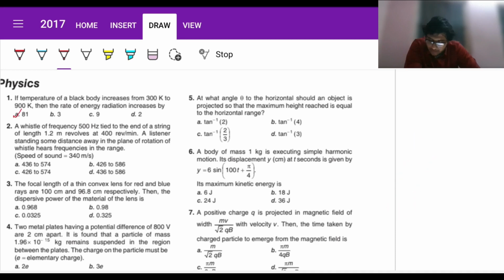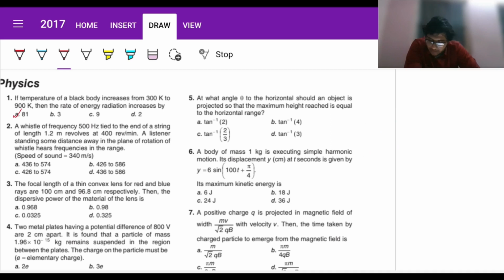Or you could actually do it in a different way as well. P is directly proportional to T to the power 4, so P2 by P1 will be T2 by T1 to the power 4, that is again 900 by 300 to the power 4, which is 81. So either way you will be getting this value. The method that I showed was that since it's directly proportional to T to the power 4, if you increase it 3 times, the new power will be 3 to the power 4 times, that is 81 times. So try doing that in one line, it will be much easier and better as well.